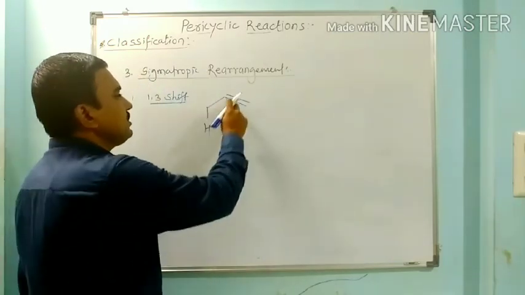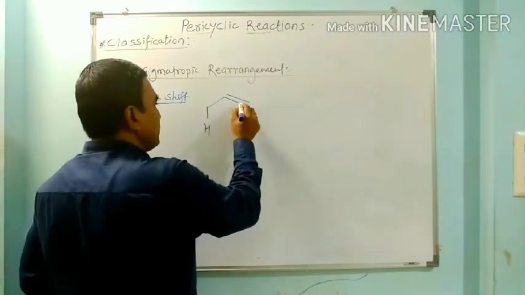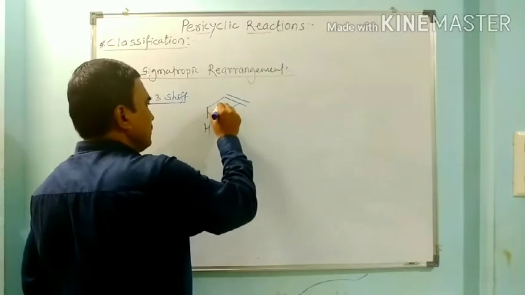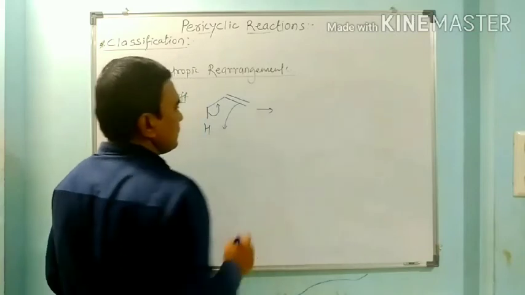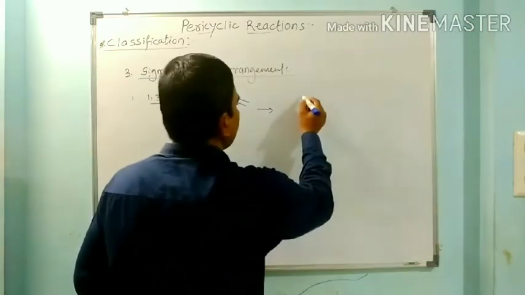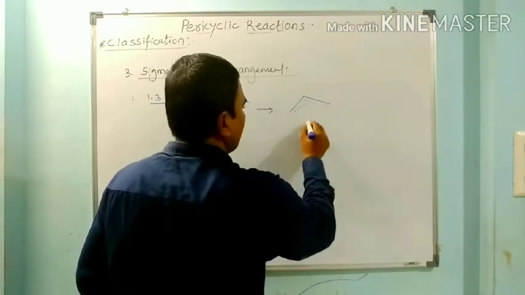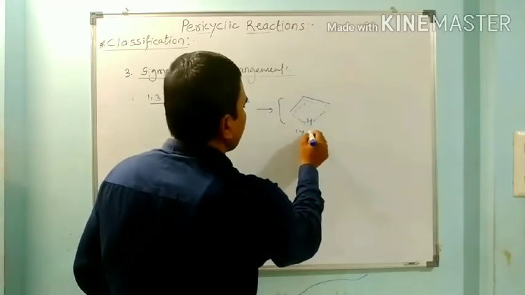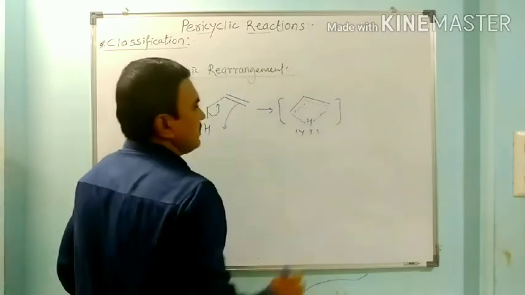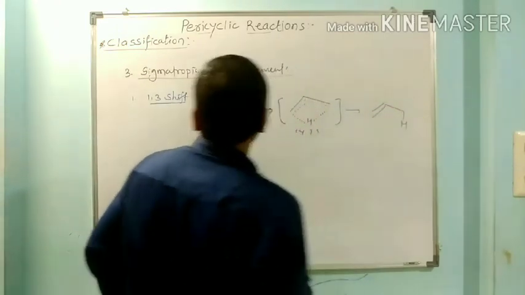This sigma CH bond is conjugated with this pi bond. So here these pi electrons take this proton and this sigma CH bond shifts here, and it gives the cyclic transition state in which this pi bond is cleaving, this new pi bond is formed, and this hydrogen bond is breaking and joining here.